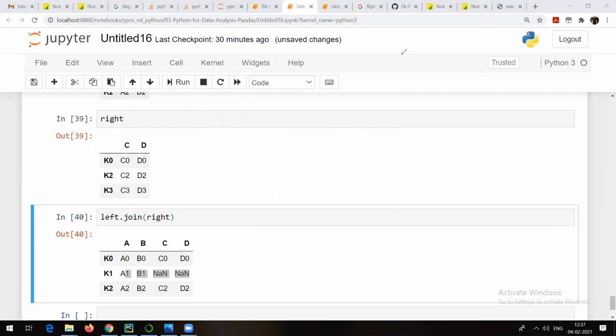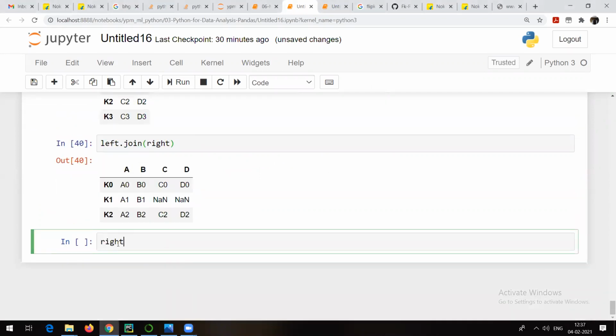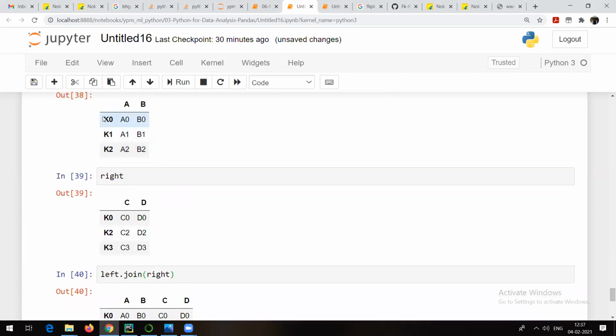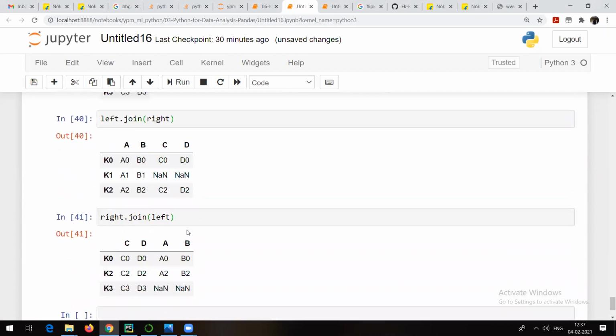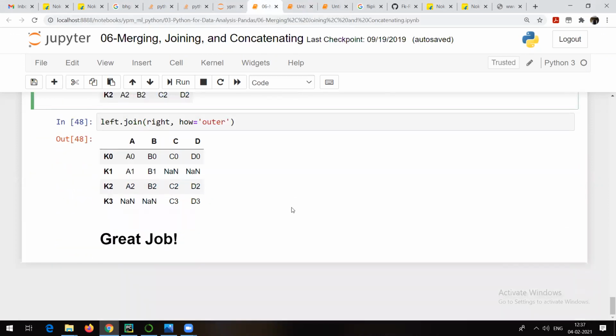Similarly, if you go from right to left, it is everything from the right and only the matching things from the left. That's what right to left is. Suppose this is my right data frame, right dot join left, you will be able to see something like this. Obviously this did not match, as K3 was not present in the left data frame. In simple words, that's what joining is.